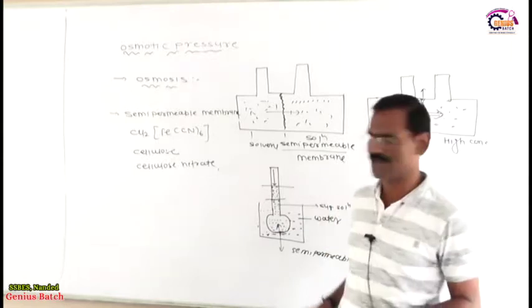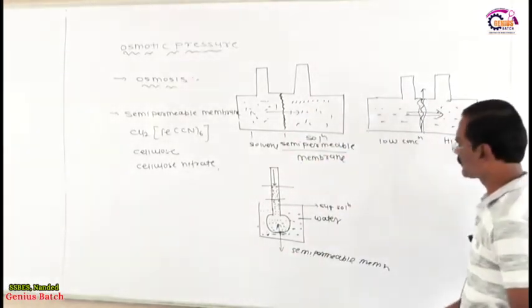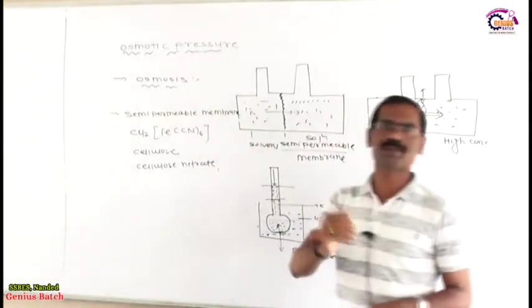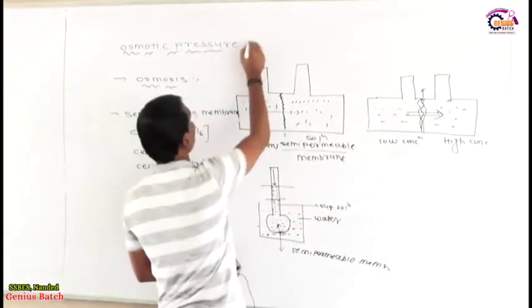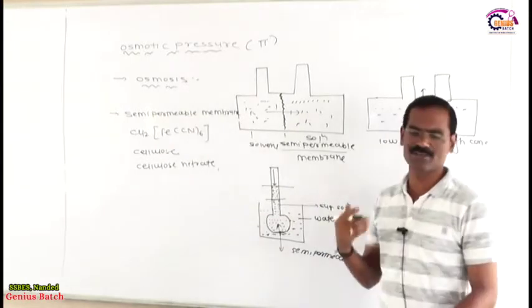Now my dear friends, as per my idea, you got the introductory part. What is the meaning of osmosis? You know very well. What is the meaning of semi-permeable membrane? You know very well. And what is the meaning of osmotic pressure? You know very well. It is represented by pi. So as per my idea, you don't have any problem in this introductory part.